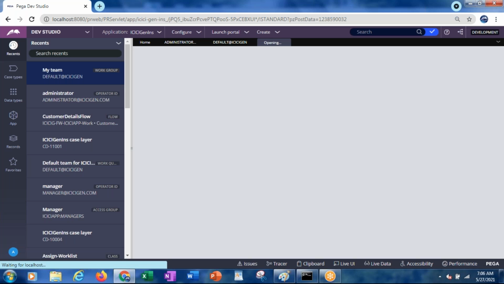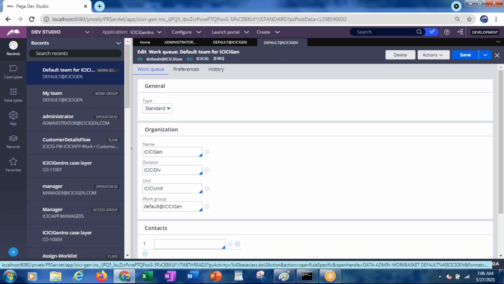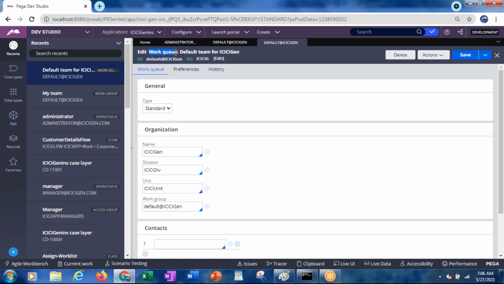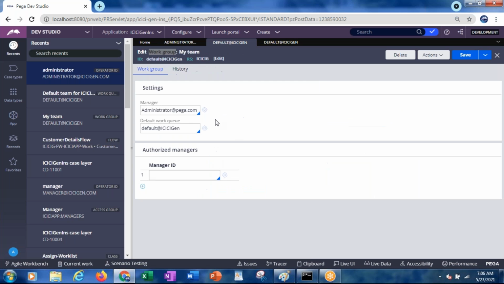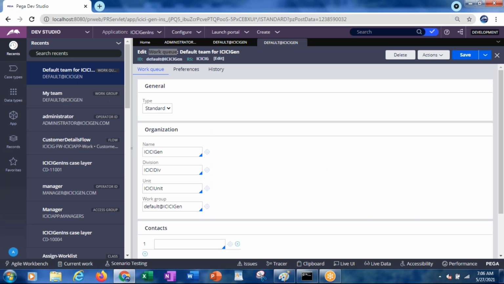So this is the work queue, also called work basket. Understanding, right? The operator belongs to the team, that is the work group. This work group has a work queue. So why exactly do we need this work queue?